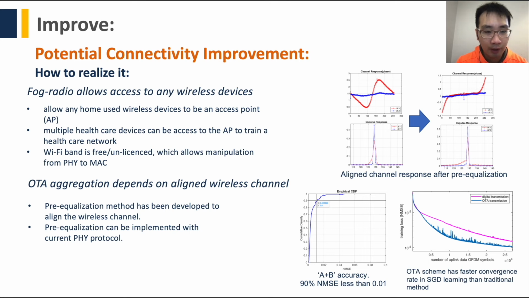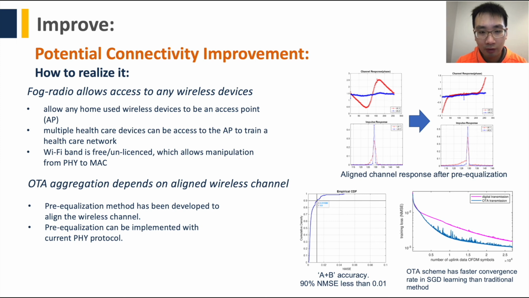By using this structure, multiple healthcare devices or IoT devices can be connected to the network. From the aspect of wireless communication, the over-the-air aggregation depends on an aligned wireless channel, and the pre-equalization method has been proposed to realize the so-called aligned wireless channel.